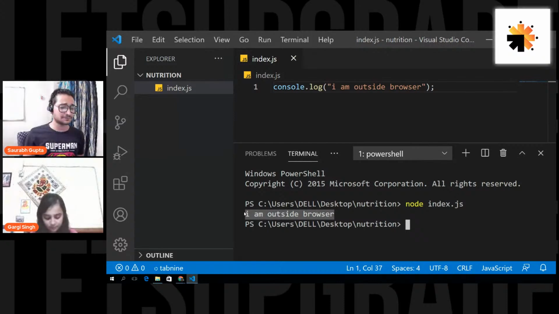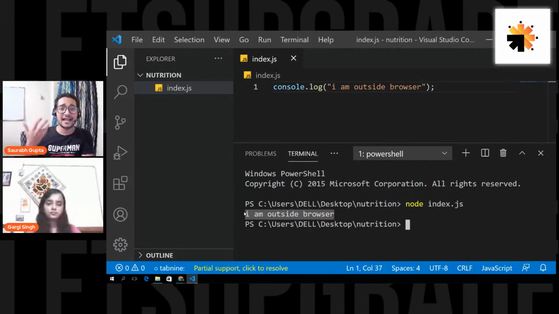We have installed Node.js, which helps us run JavaScript outside the browser. But we are not only here for that, right? We are here to create a complete API. To create an API, you need a third-party Node.js package, so that our Node.js application can handle requests coming from a front end and also give responses to the front end.